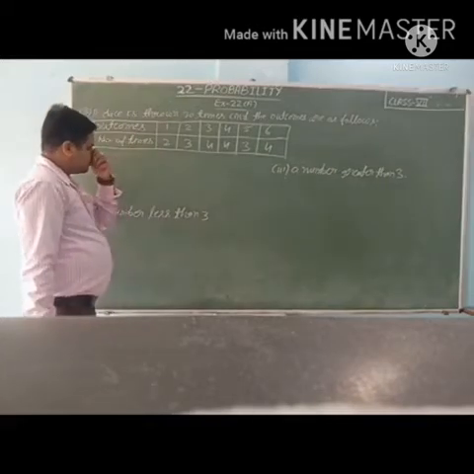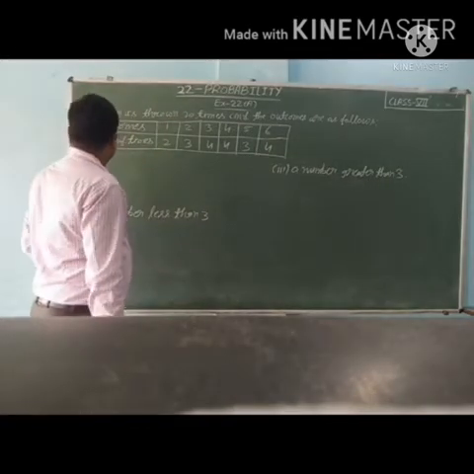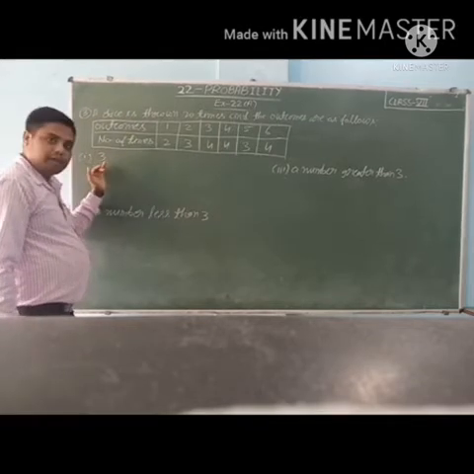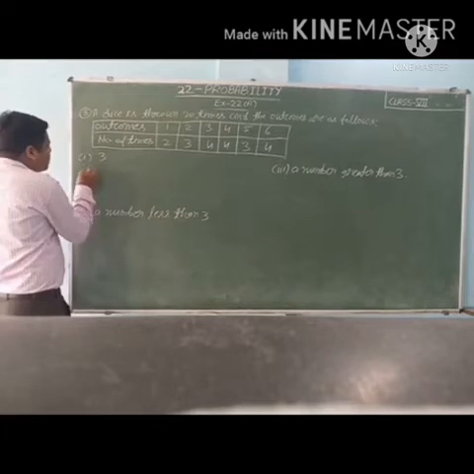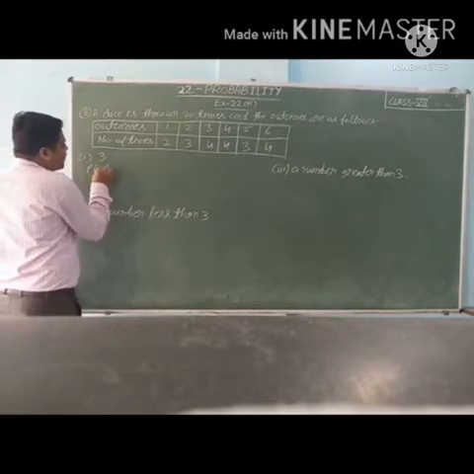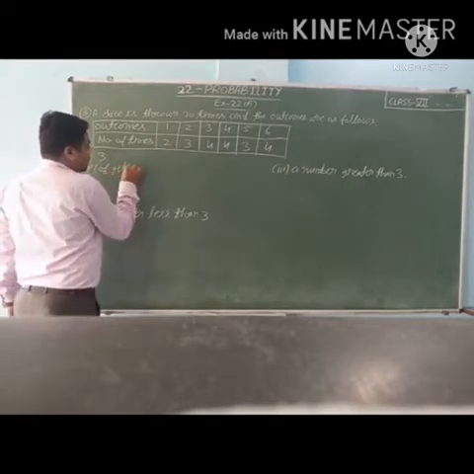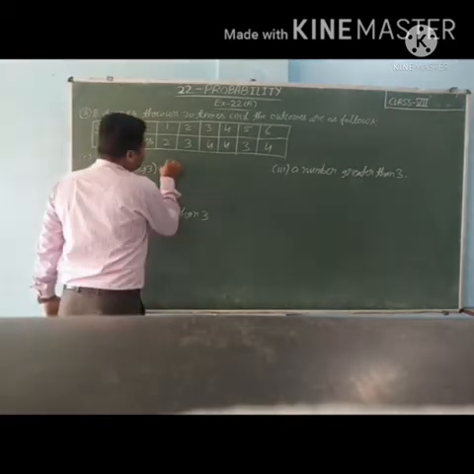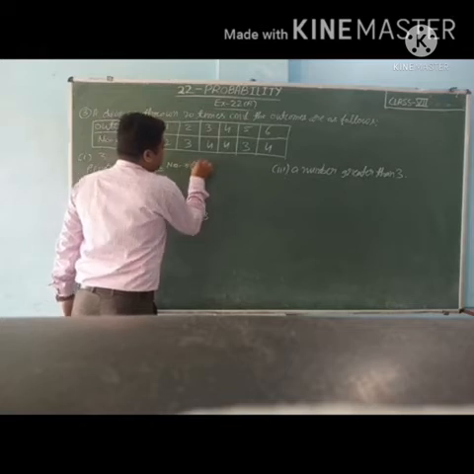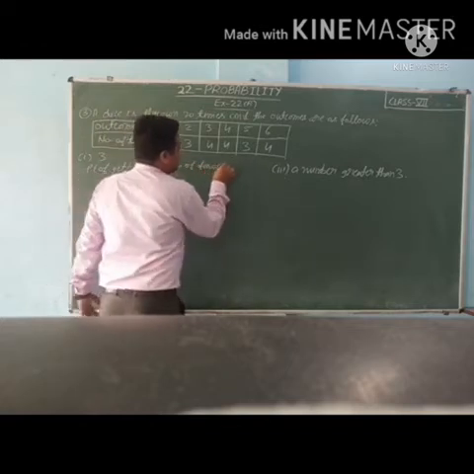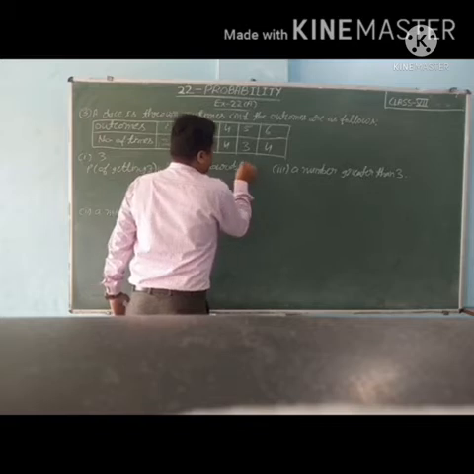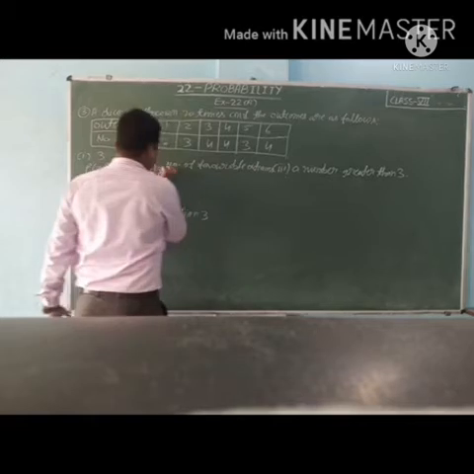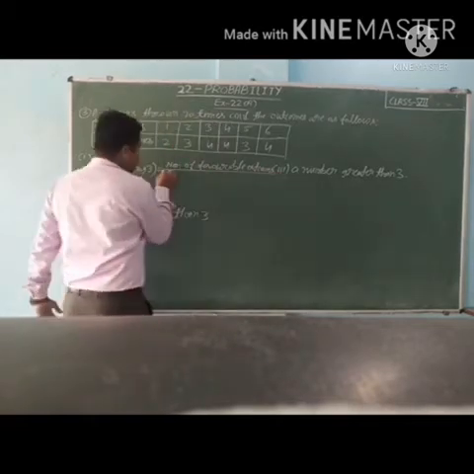So what is asked? Find the probability of getting 3. So students, P of getting 3. We will write the formula. Number of favorable outcomes upon total number of outcomes.